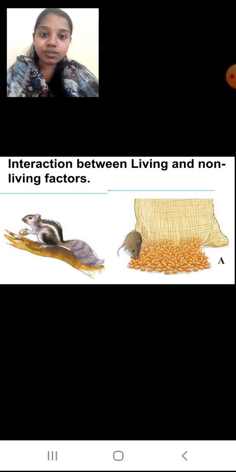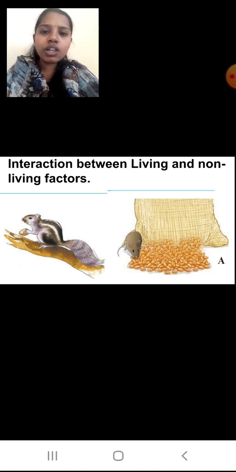Second example, you can see that a mouse is eating grains. Now the grains are a non-living thing, but where did I get those grains from? I got them from the crops. Crops are plants, they are living things. So from a living thing I got a non-living thing, and on that non-living thing a living thing is again dependent.